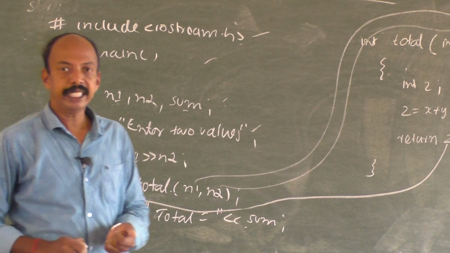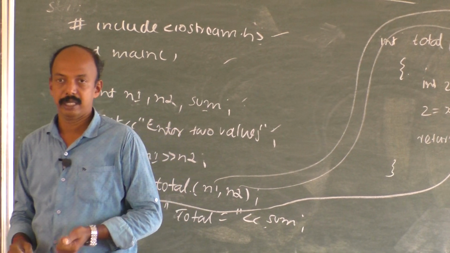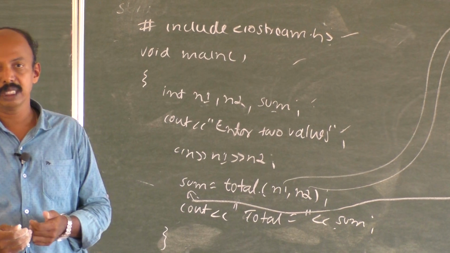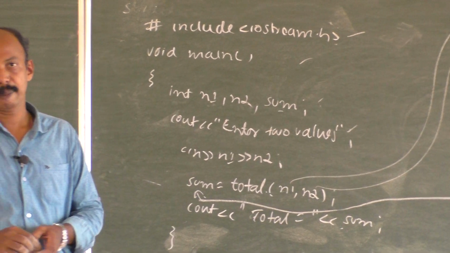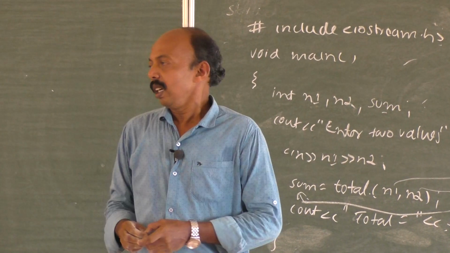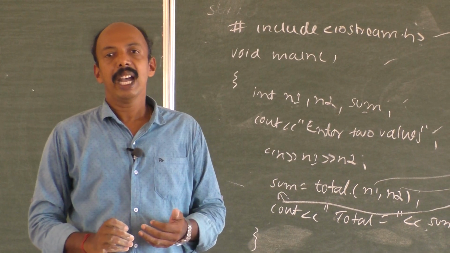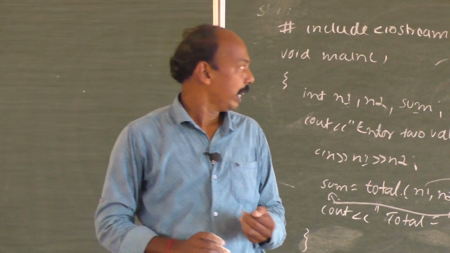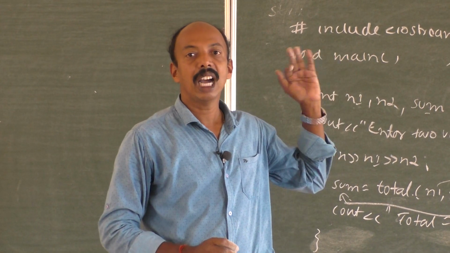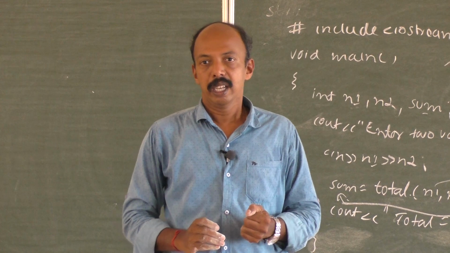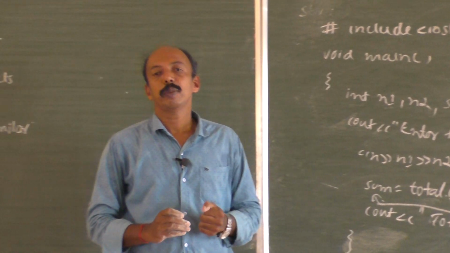Here in the second year, we are going to begin our concept, classes and objects. In all the programs, we are having many functions. That's why it is important for us to understand how a function works. Now coming to the topic, classes and objects.